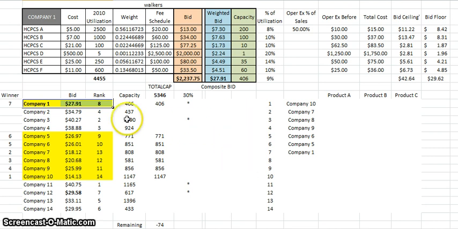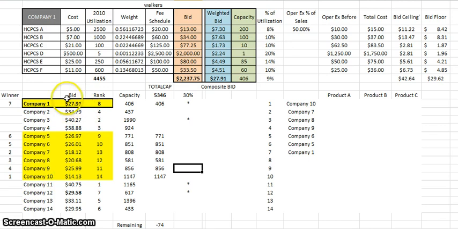So in this example, we notice that company 1 is a small business, but the rest of the winners are not considered small businesses. So when we look at our total number of winners, we have 1 out of 7 winners that are a small business. If we take 1 divided by 7, we get about 14%. Now 14% does not satisfy the 30% set aside rule. So as a result, CMS is going to have to go back into the pool and look for more winners who are small businesses.